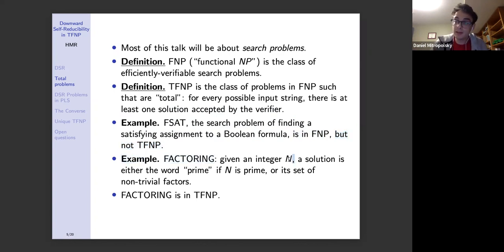Given an integer n, a solution is either the word "prime" if n is prime, and note that we can efficiently check if that's the correct solution, or its set of non-trivial factors. Okay? The problem factoring is in TFNP, because for every input string, there is a solution.